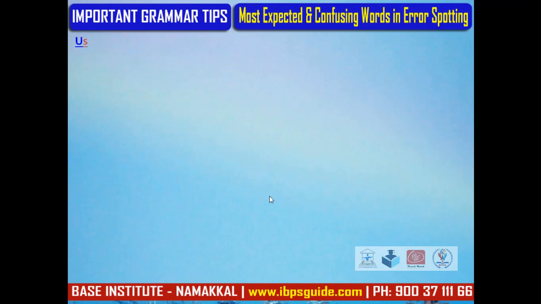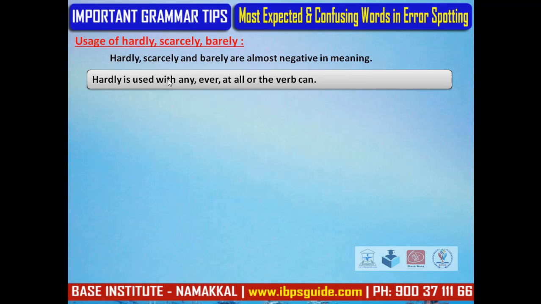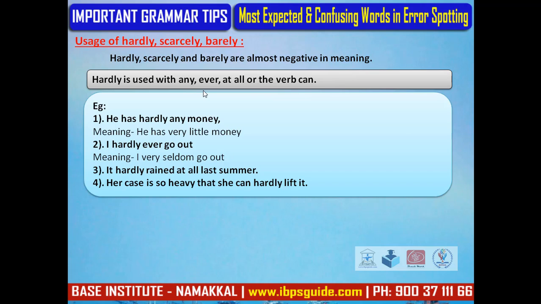Next one, use of hardly, scarcely, barely. Hardly, scarcely and barely are almost negative in meaning, but hardly is used with any, ever, at all or the verb can. Otherwise, we may not use these words with other verbs or other words. Example, he has hardly any money, which means he has very little money. I hardly ever go out, which means I very seldom go out.